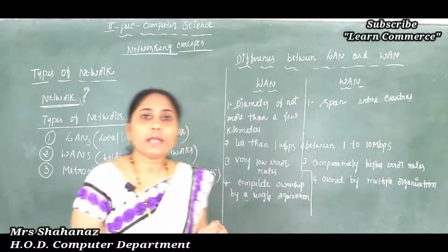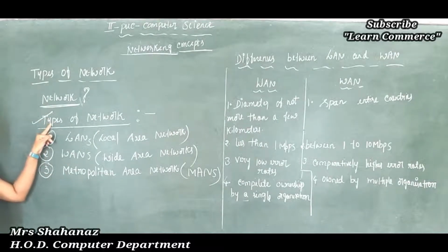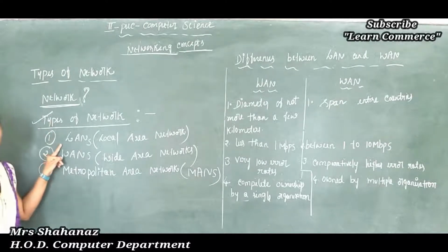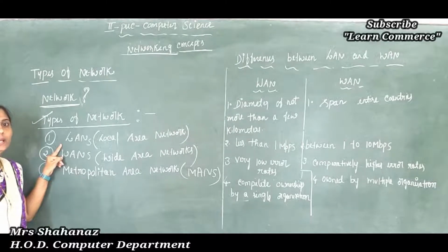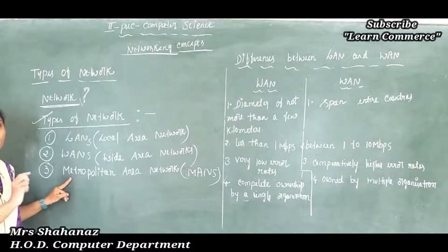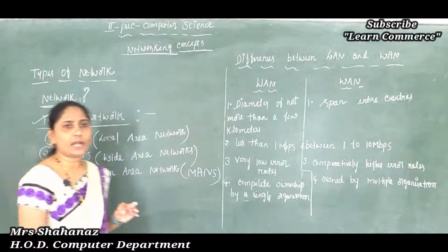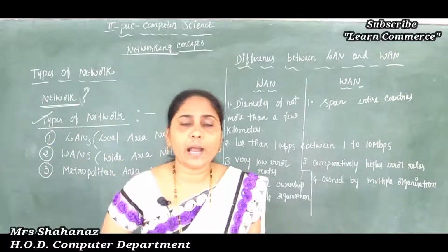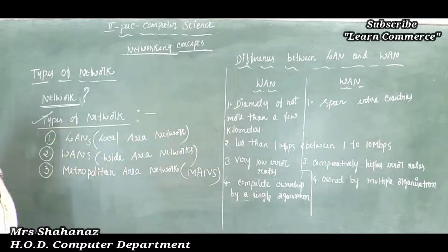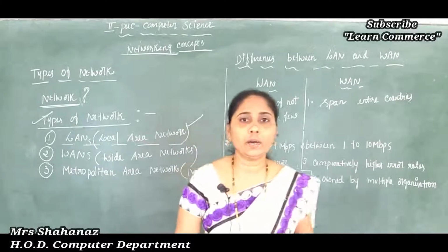So the network can be of three types. What are the types? It's a very important question, the types of network. The types are the local area network, in short form called LAN. The second one is WAN, the wide area network, and the third one is called MAN, metropolitan area network. So the network is classified as LAN, WAN, MAN, and we know the full forms as well. Now let's explain all of those one by one.